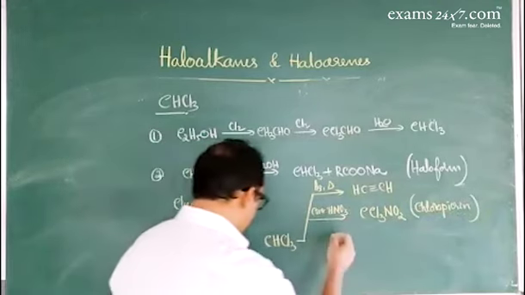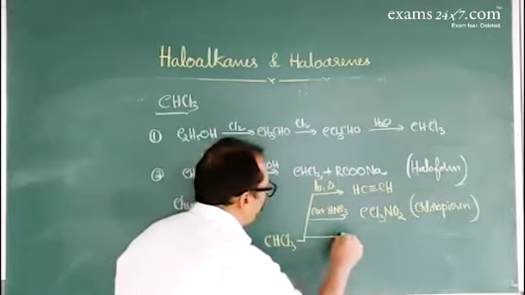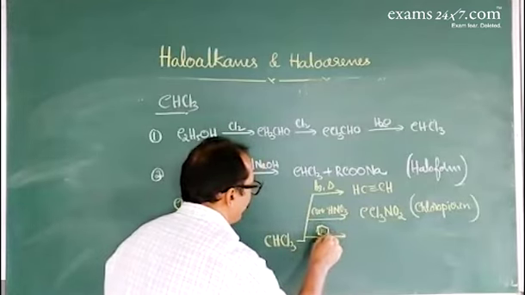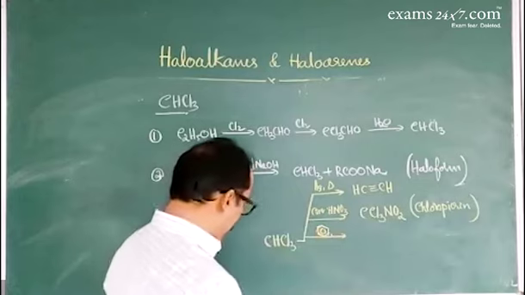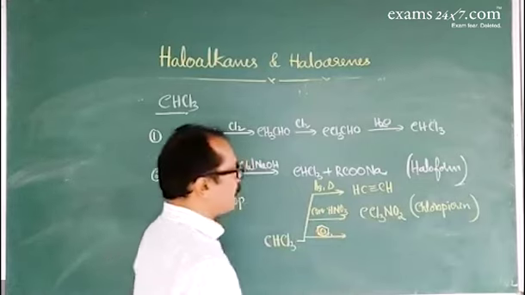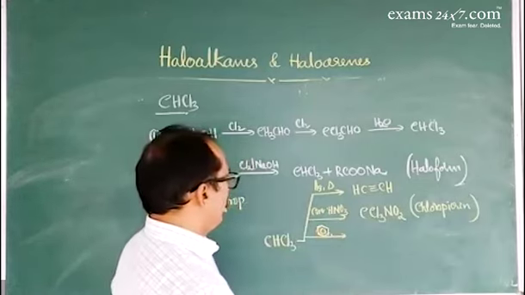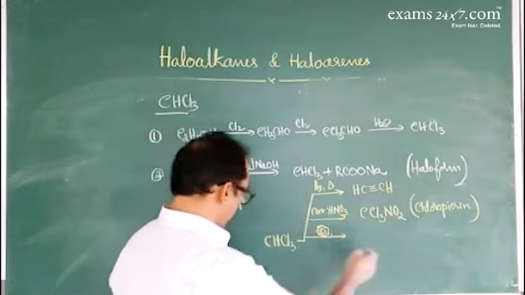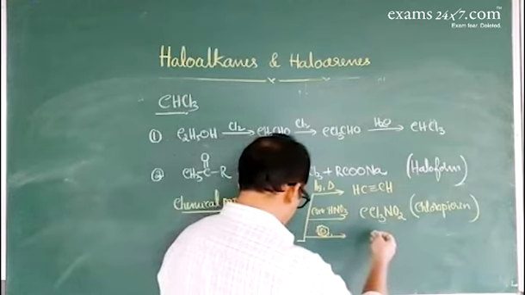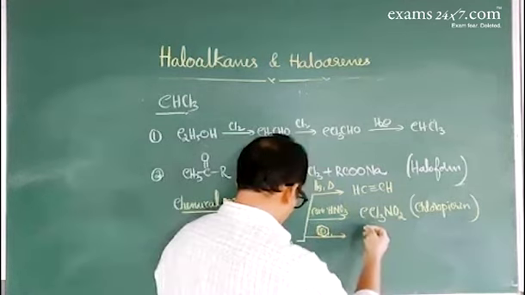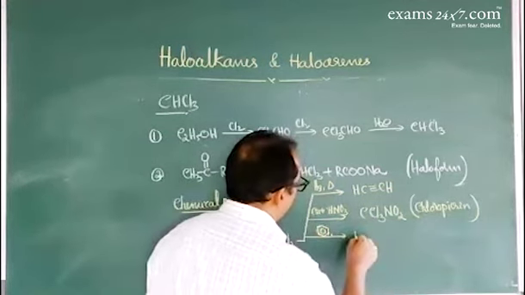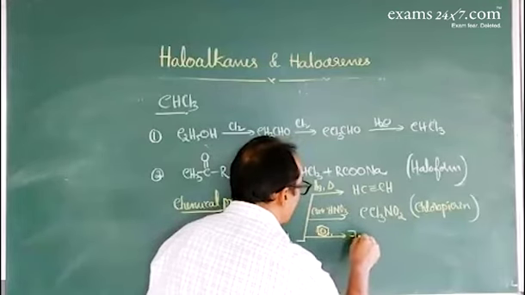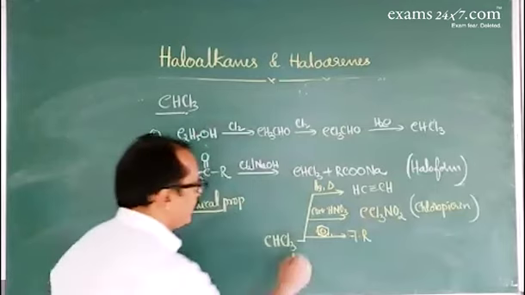Now, the next reaction, chloroform with benzene in presence of aluminium chloride. CHCl3 undergoes Friedel-Crafts reaction with benzene.